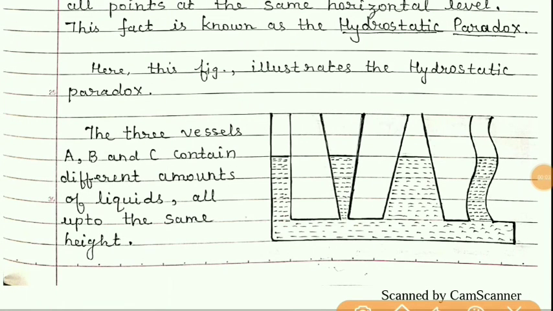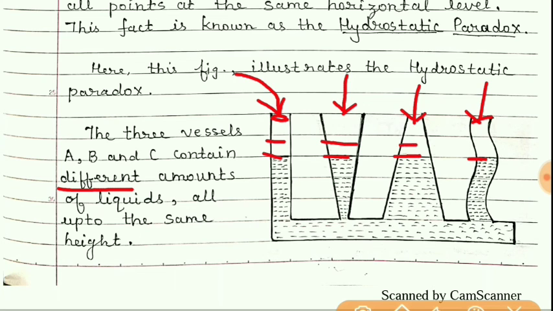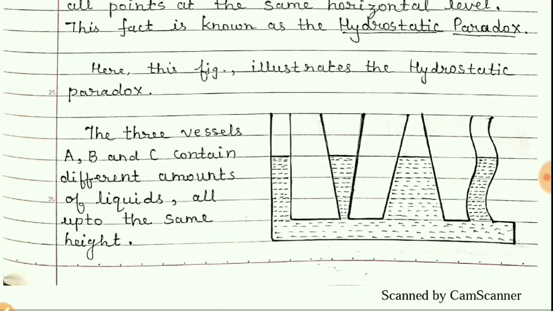That is, the amount of liquid inside these containers will be different, but their heights will be the same. If we still go on filling the liquid from this opening, then the rise in the liquid will once again be the same. So this is about the hydrostatic paradox.